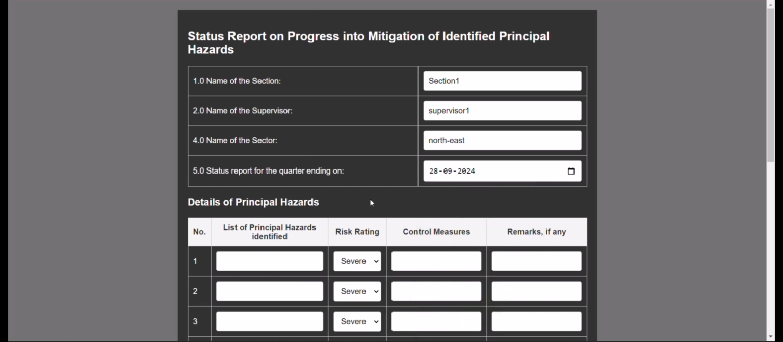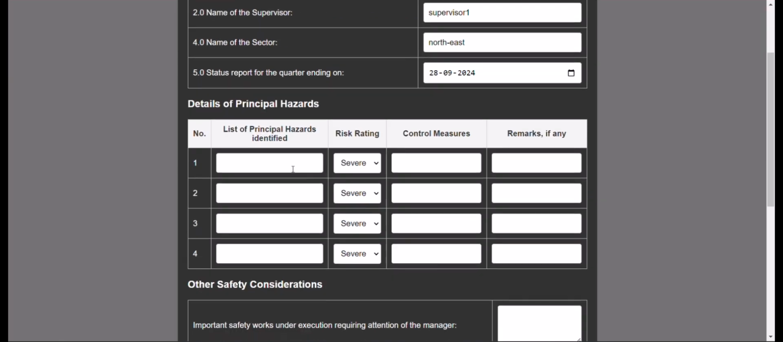The next section which he has to deal with is the details of the principal hazards which have been identified during that particular shift. So for the name of the hazard, let us just give gas leakage. Here, he's also provided with the option of choosing the risk rating of that particular hazard. There are three options: severe, moderate, or mild. So let us just choose severe for now.